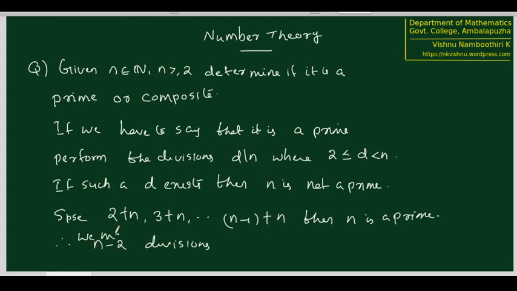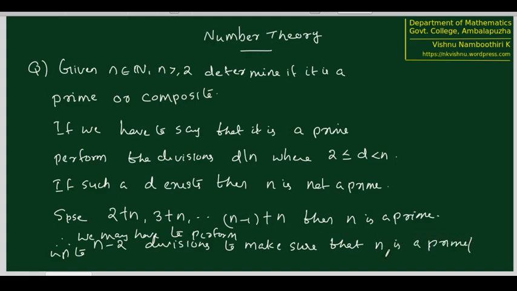We may have to perform up to n minus 2 divisions to make sure that n is a prime or composite. But we have to observe one more thing.